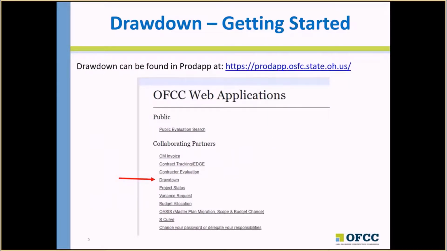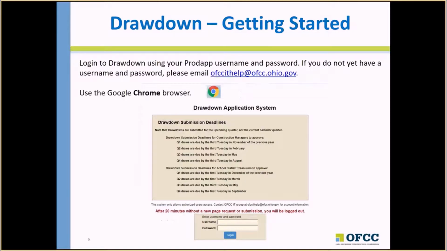You can find the link to Drawdown in our ProDAP section of our web applications. Log into Drawdown using your ProDAP username and password. You should have received an email with this information in it.